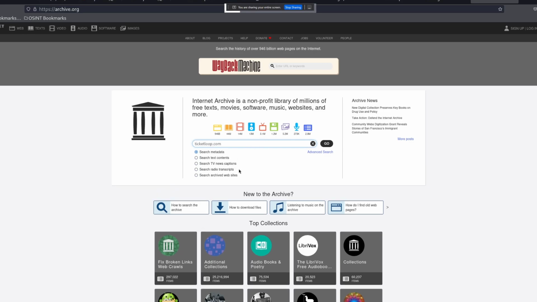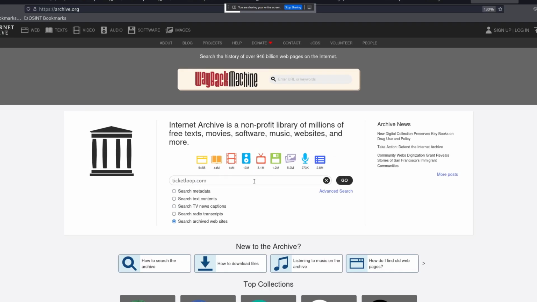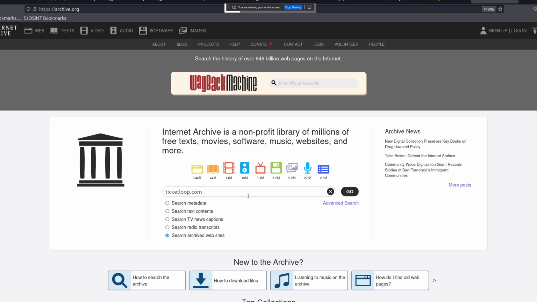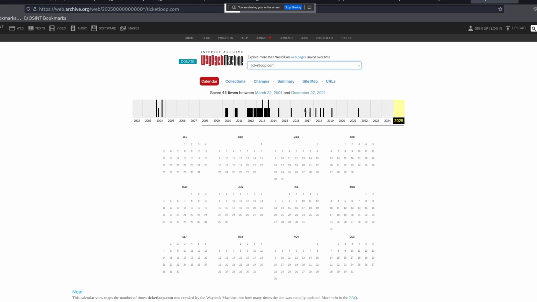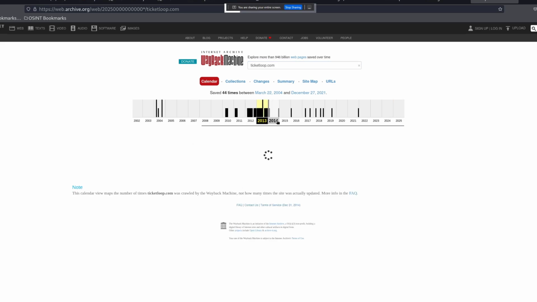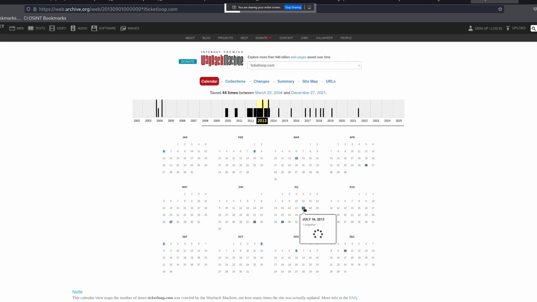So you can add a certain website and check whether it's been archived or saved before, because this will allow us to see how this website looked before. So we can see that it was active in 2021, 2019, but it was mostly active between 2012 and 2013. So let me click right here.